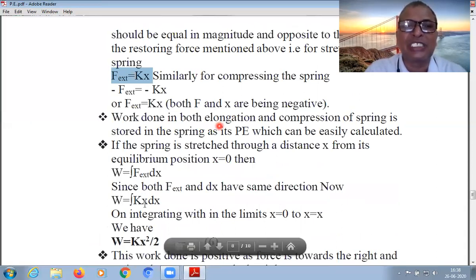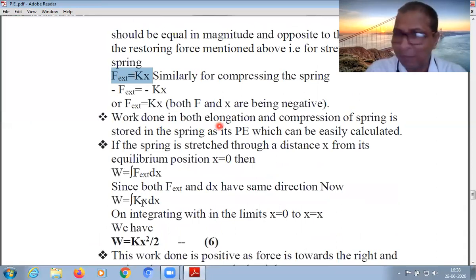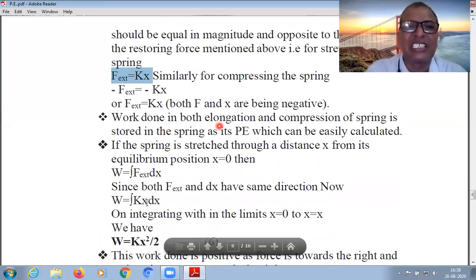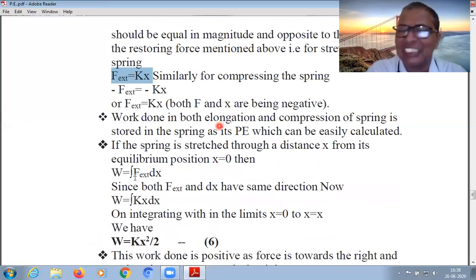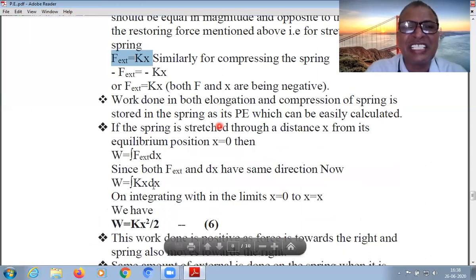The external force is equal to the restoring force, minus Kx. So for the mathematical calculation, since it depends on the external force, it is Kx. So no need to go into detail on the minus sign. So Kx, K is outside, the integration of x dx is x square by 2, this is Kx square by 2.